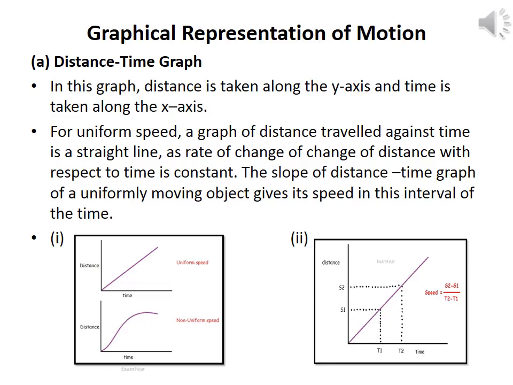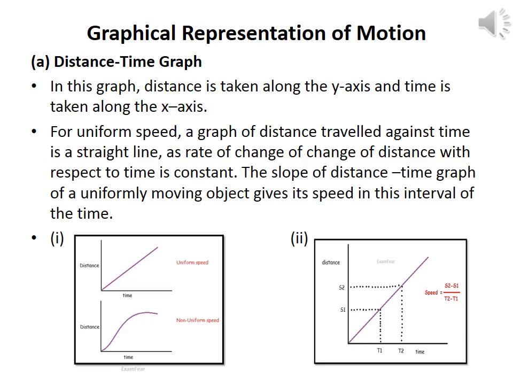In physics, to describe the motion of an object, we have to use line graphs which show the dependence of one physical quantity, such as distance or velocity, on another physical quantity such as time. In your syllabus, you need to study two graphs, which are the distance time graph and the velocity time graph. Let me discuss the distance time graph.